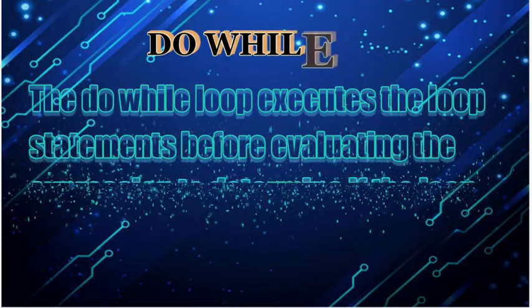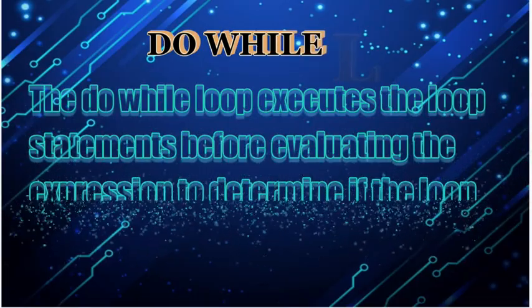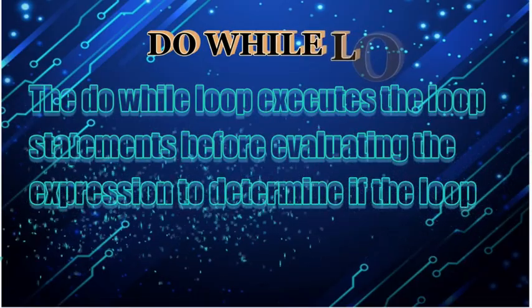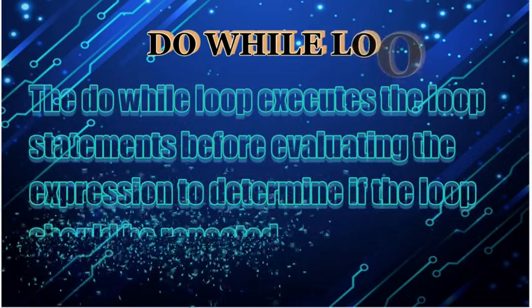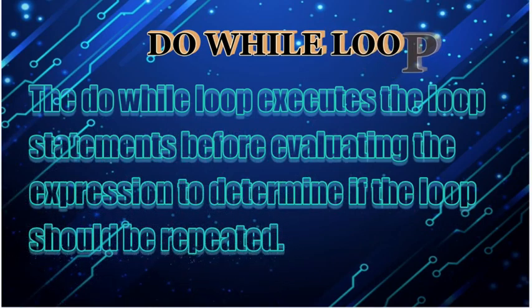Means three things play a major role: the initialization, the condition, and the increment or decrement, or whatever state we want to make it moving. The next kind of loop that we have is a do while loop. A do while loop is basically used to execute the program even once without checking the condition. That makes it different from both the while loop and the for loop.